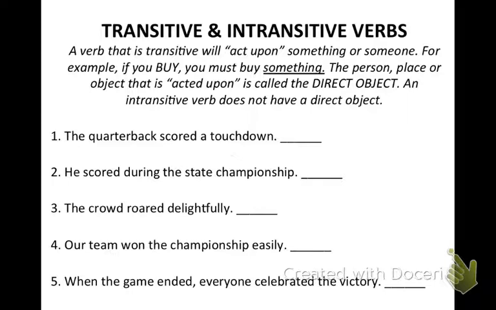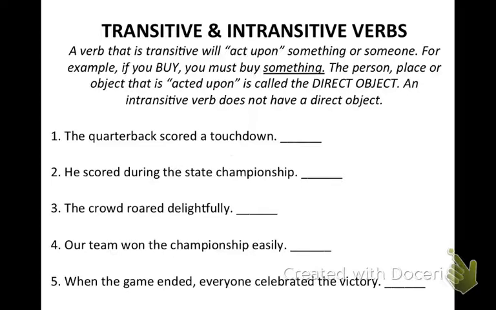Another way to say it would be a verb that is transitive will act upon something or someone. For example, if you buy, you must buy something. The person, the place, or the object that is acted upon is called the direct object.